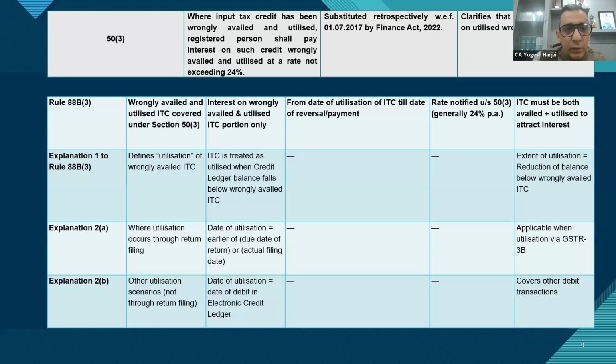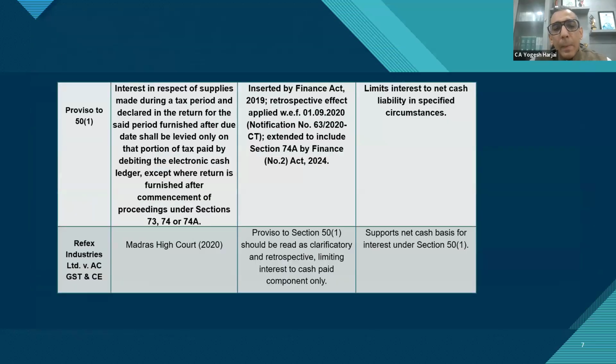Another important question on that proviso we were discussing. It says interest in respect of supplies made during a tax period and declared in the return of that period after the due date. The interest will be charged on the net amount only when you make a supply during the period and report that supply in the return of that period only. If you miss reporting that supply in that period, even if you filed the return on time, and you report it in the next period, interest will be levied on the gross amount of that supply, even if you have the balance in your electronic credit ledger.